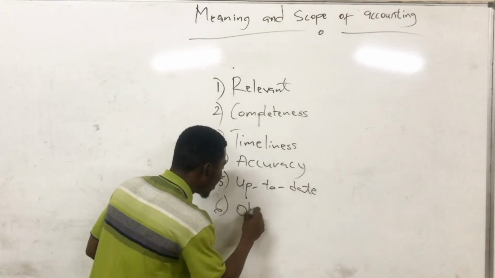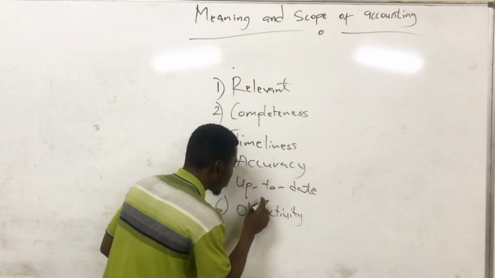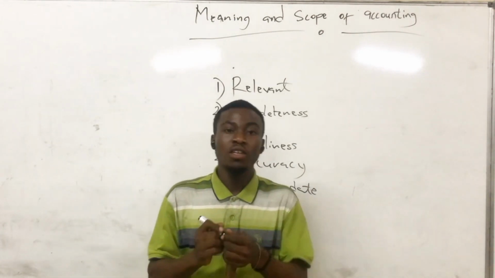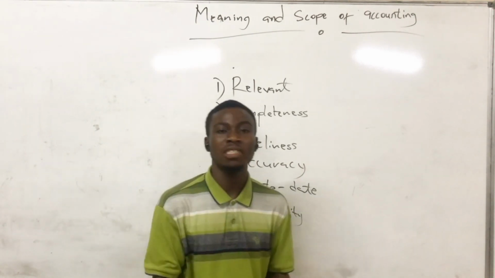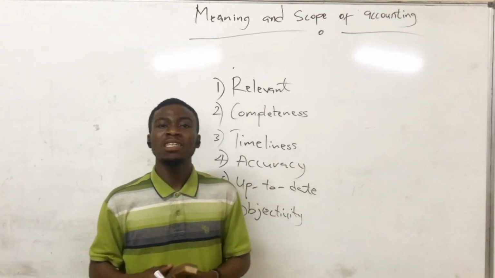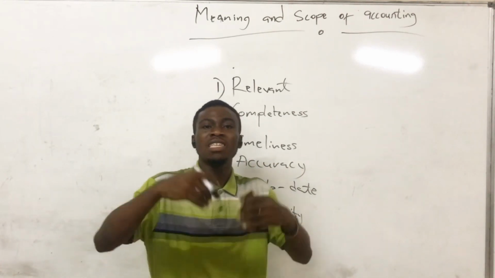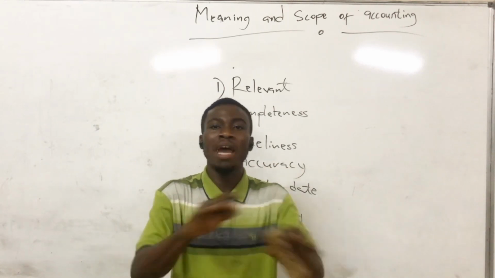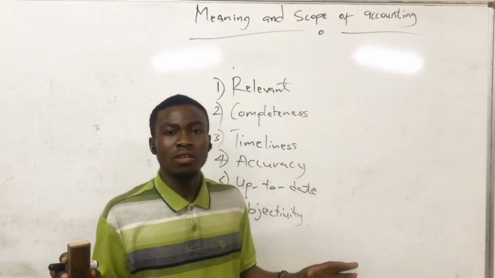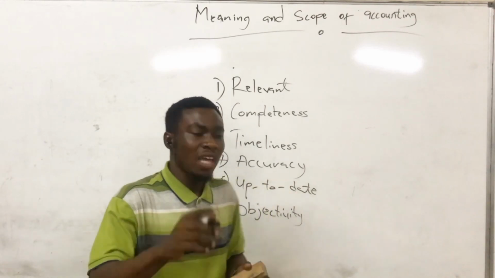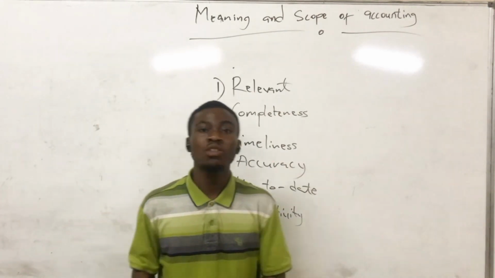Now let's go to the sixth one, that is objectivity. When we say accounting information is objective, it means that it should be free from bias or personal judgment. You shouldn't be biased when you are making the information. It should be free and independent, meaning accounting information should have objectivity.